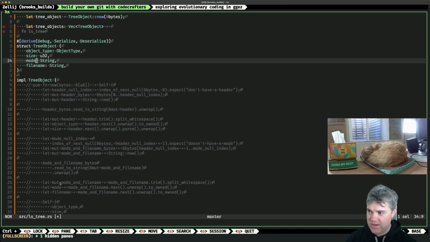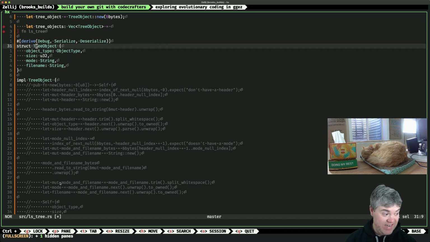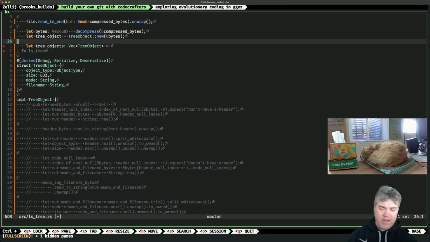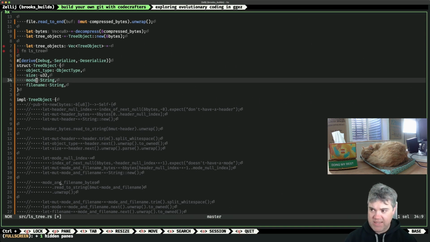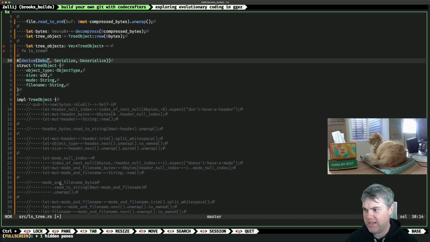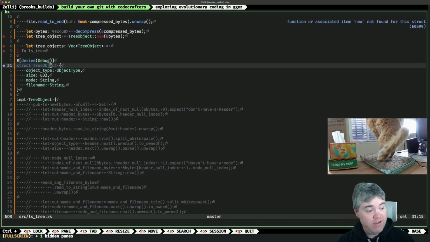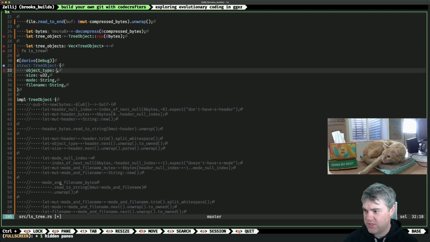We have the size, we have the mode, and we have the file name, but I don't know how it's going to find those because they don't have consistent names. Maybe space based for something like this? What about mode? How does it know the difference between mode and file name? Yeah, I don't see any way of this working, unfortunately. It's a good idea though. If it was JSON, this would work great. If it was bytes going into JSON, this would be great. Let's just make this back to a string again.